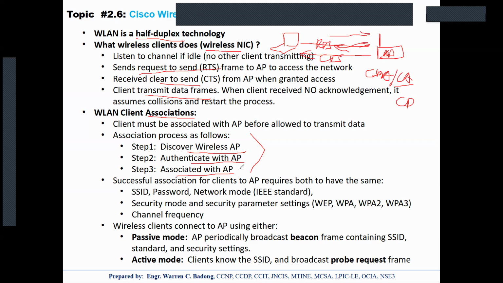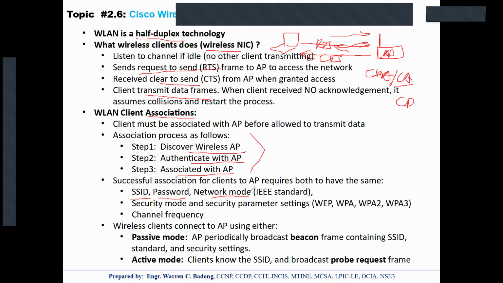For a successful association, these are the requirements. Clients should have the same SSID as the AP, the same password, and the same network mode, meaning the standard. If it is 11N, it should be 11N.